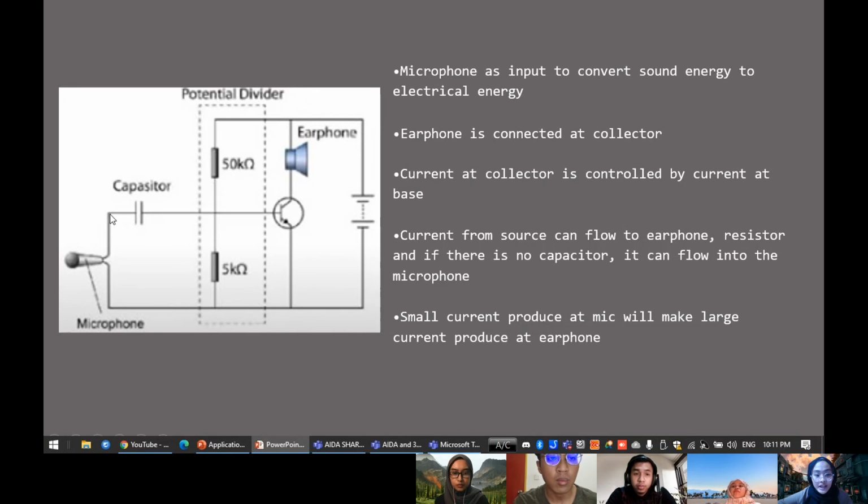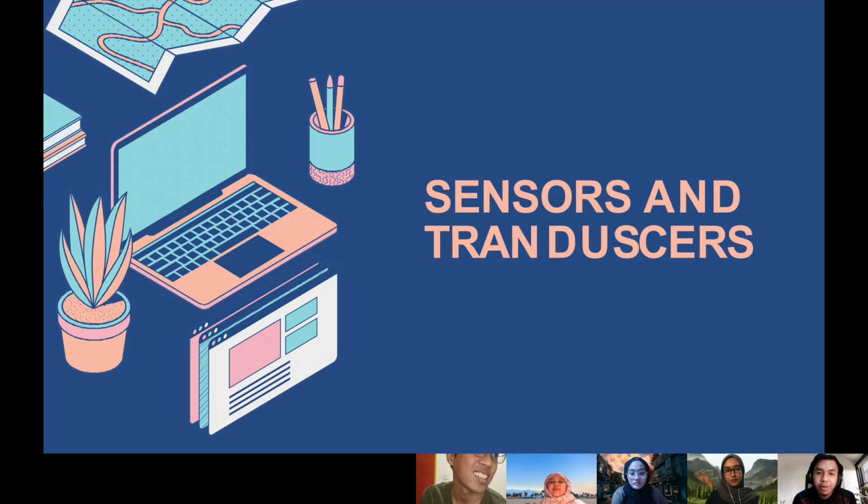The small current produced at the mic will produce a large current at the collector, because the current from the microphone goes towards the base, then to the collector, and then towards the earphone. The current produced at the earphone is higher than the current produced at the mic, so the sound produced is also higher than at the mic. Move on to our next point, which is sensor and transducer.